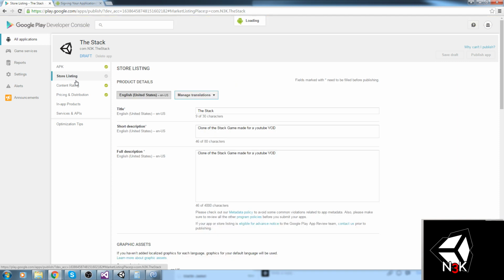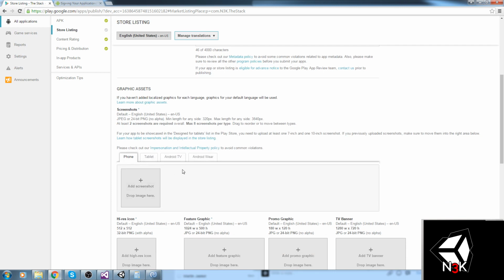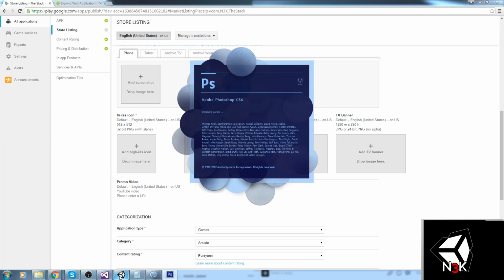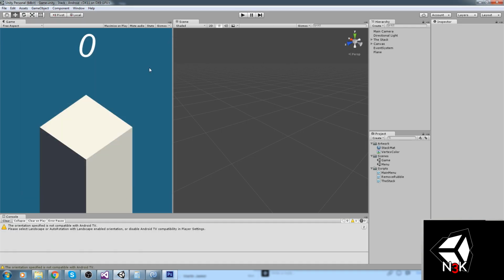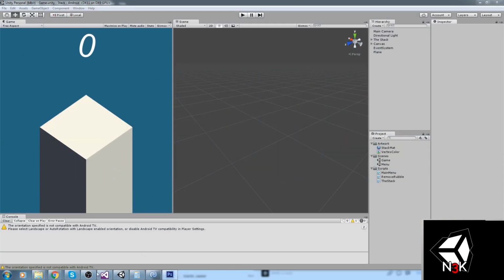So the only thing we're missing right now is really just assets, I guess. So you need to upload some photos of that. Let's take a quick look at what we need. So a high-res icon, that's 512 by 512. So we're going to be booting Photoshop. And I'm simply going to take a really fast picture. I'll remake those after the stream is over, but right now I just want to get this done. So here is my 512 by 512 picture.